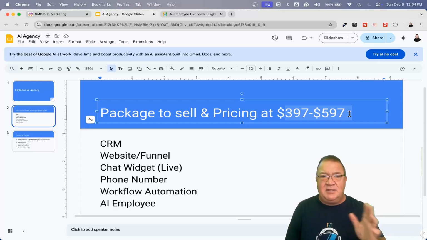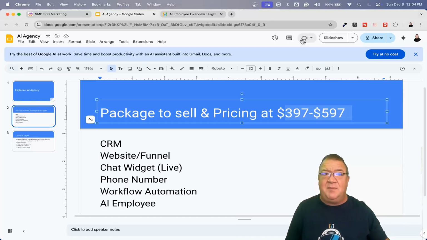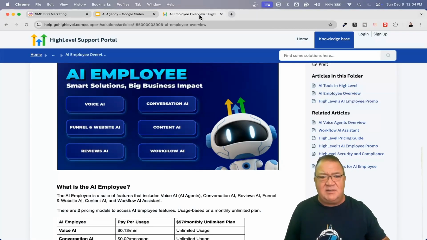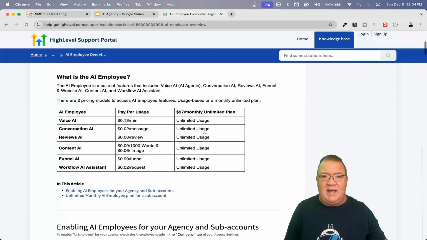But again, I'm going to hopefully explain a little bit about this on the next slide. But I think 397 is a good base. And if you want to sit back and offer up to 597, you can do so depending upon the model that you want to do this. Now, follow me on this. Here's the pricing model for the AI employee.